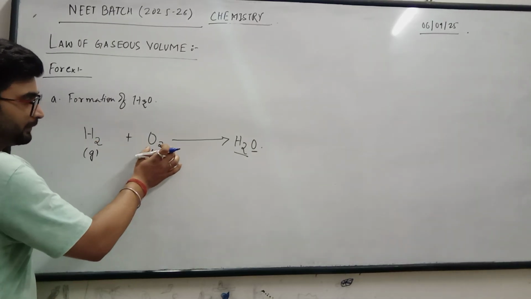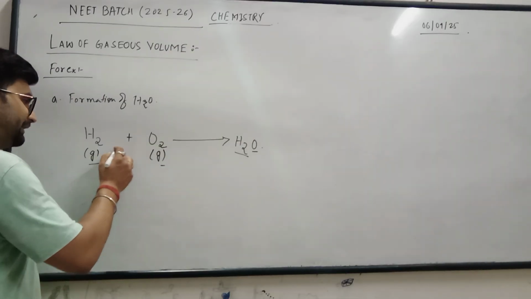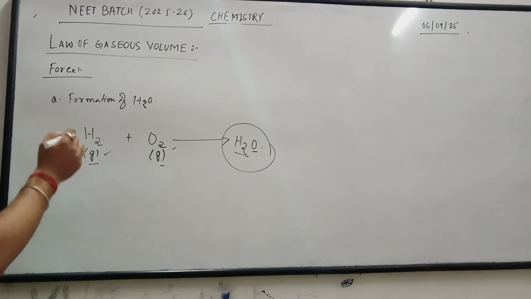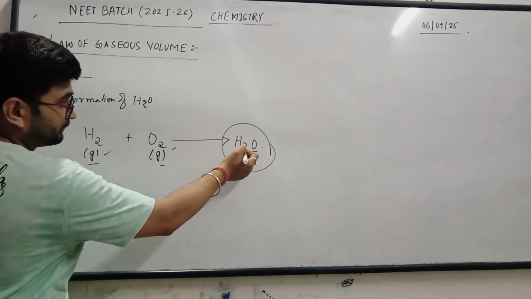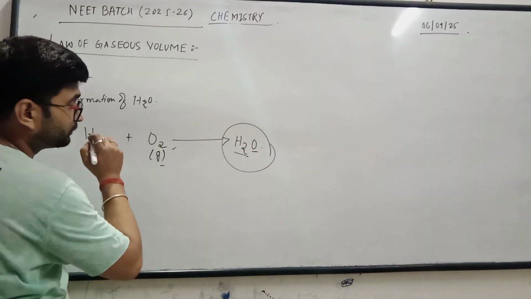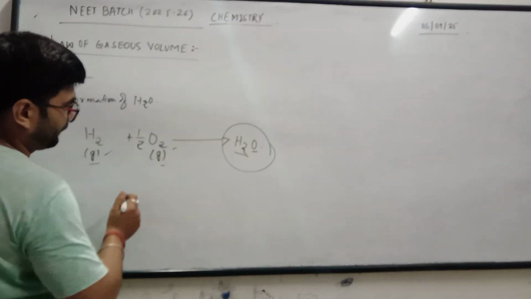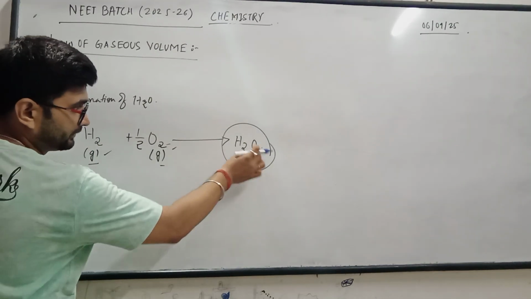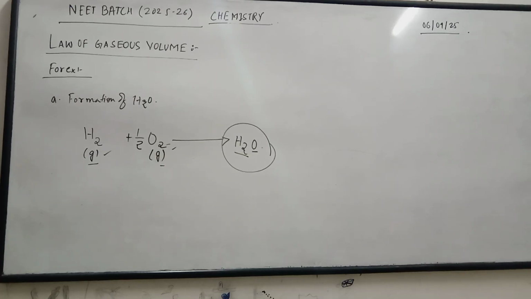So if you can see, now before it was like this: hydrogen molecule plus oxygen molecule in the form of gas. Two gaseous molecules will come out, but we should get water. But in order to make it a simple whole number ratio, that is, 2:1 or 1:2, what we write here is half. If I show you this half, the 2 and 2 will cancel, meaning there is a single. So this is how it is balanced.